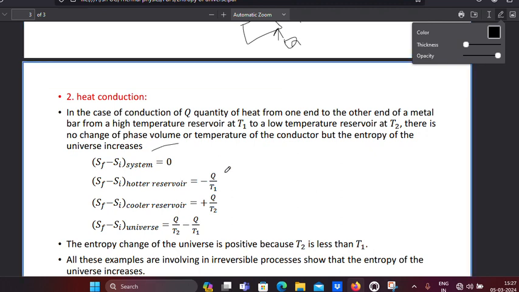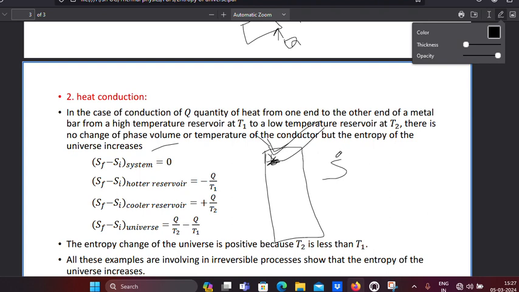So how? Suppose I take a material like this and heat this end. The material is solid, so when we heat it, the molecules start vibrating in random directions.